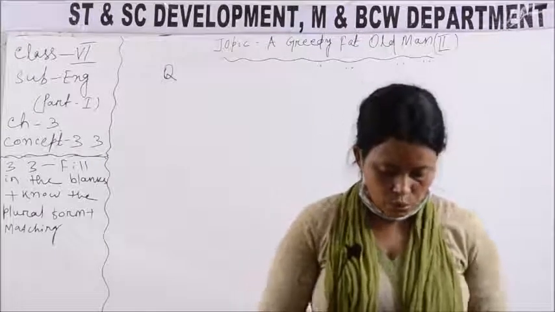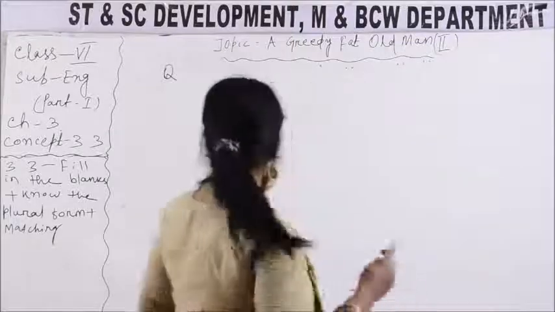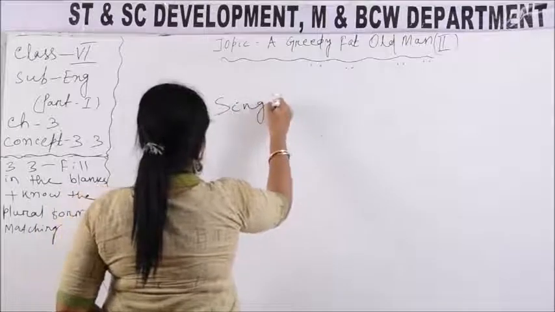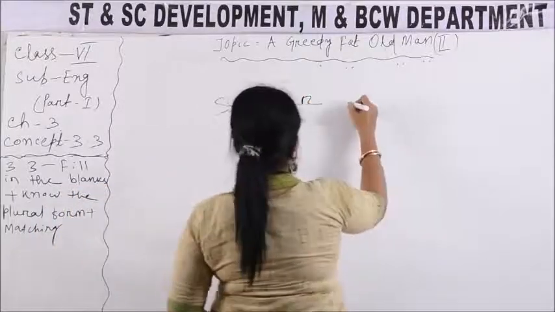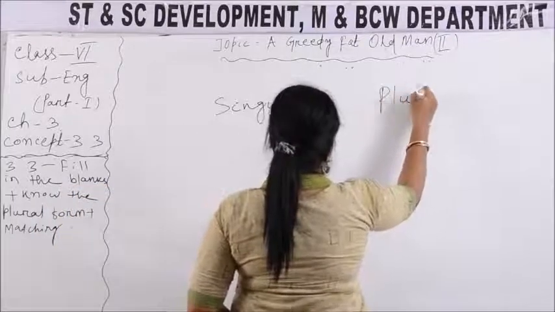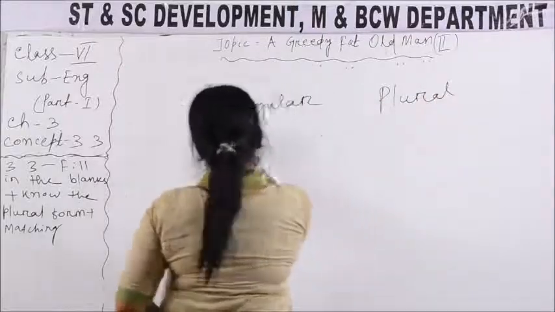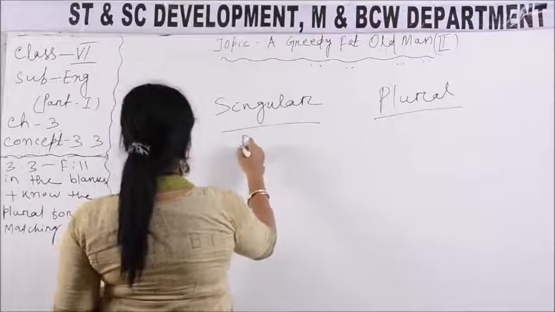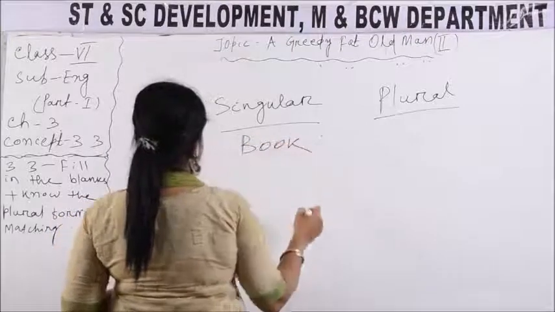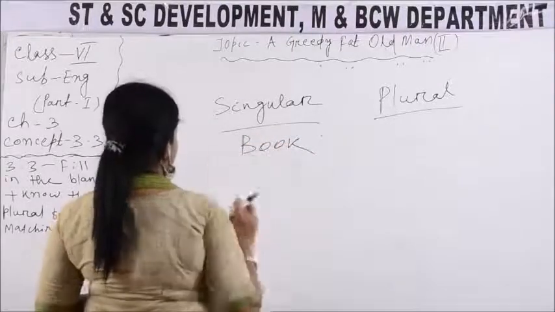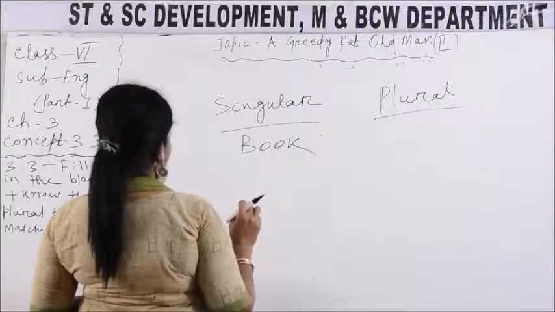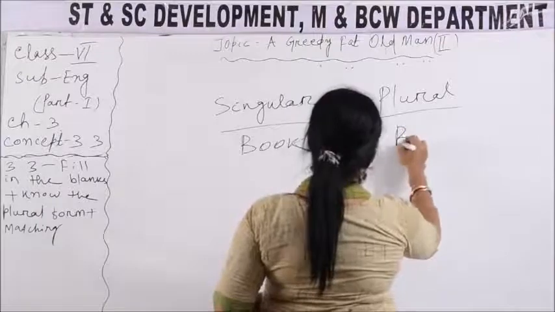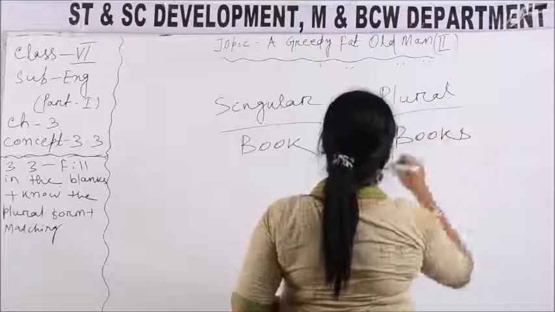So let's know singular and plural. Book, this is singular. In plural, what will be the answer? Books. We add s.